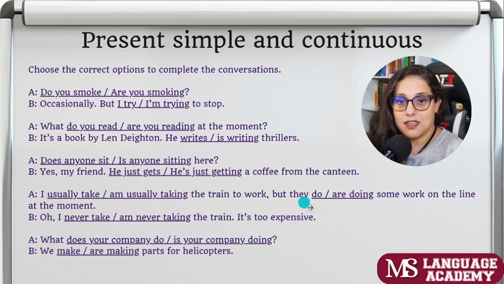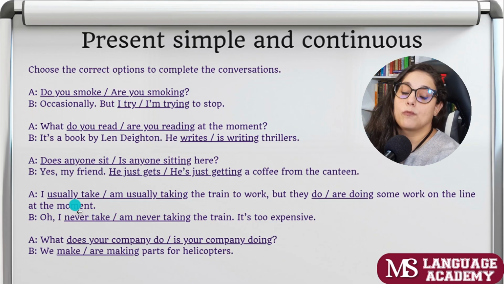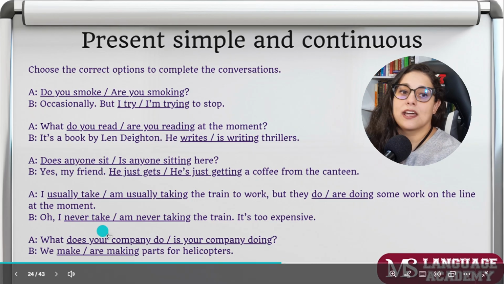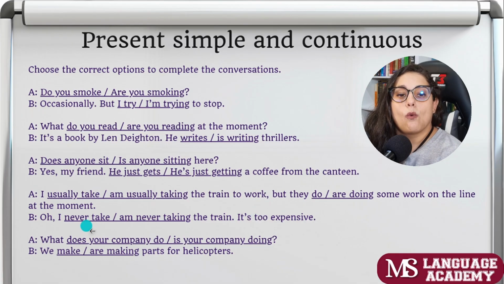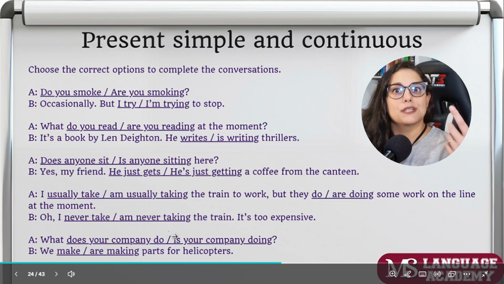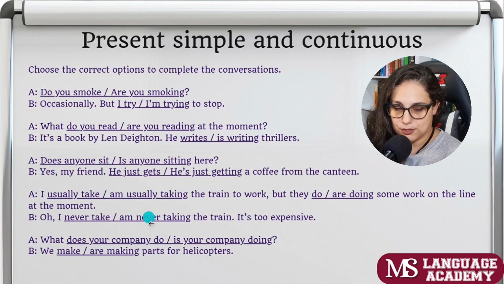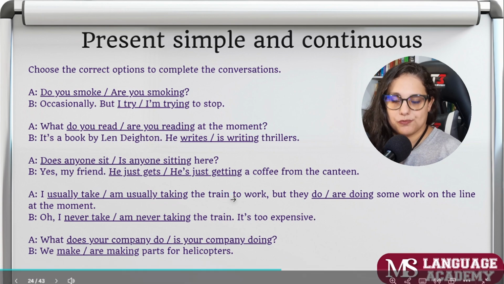But they are doing some work on the line at the moment. Oh, I never take the train. It's too expensive. I never do that. What does your company do? Like, what is the business of your company? What does your company do? We make parts for helicopters. That's what we do. Okay?